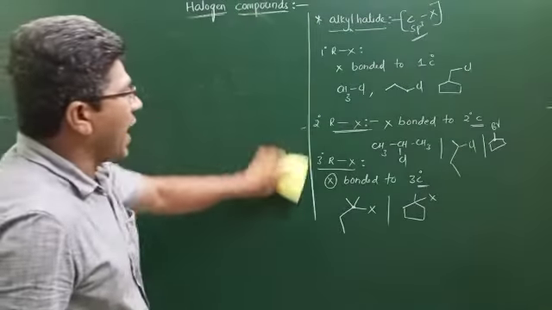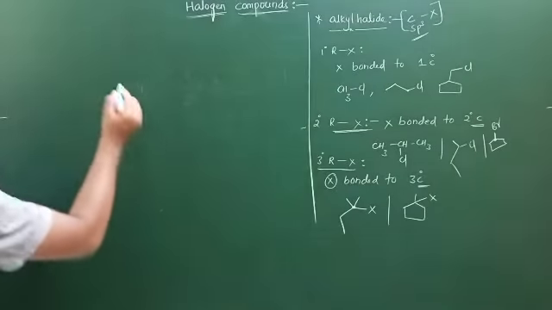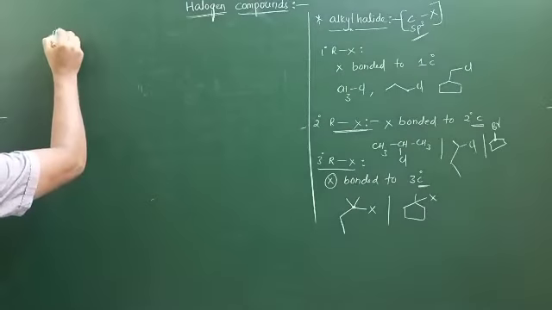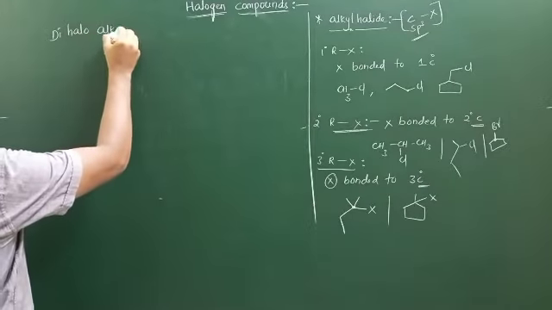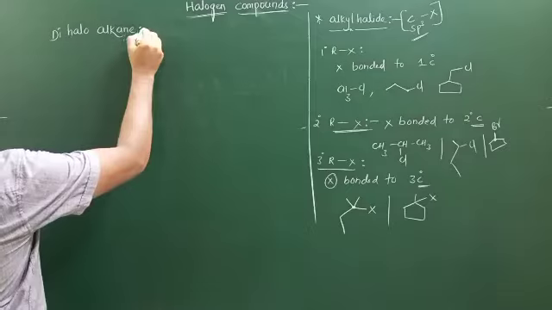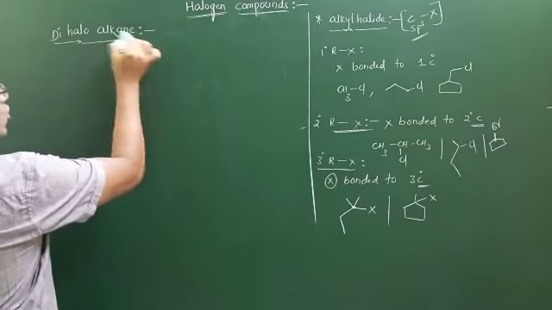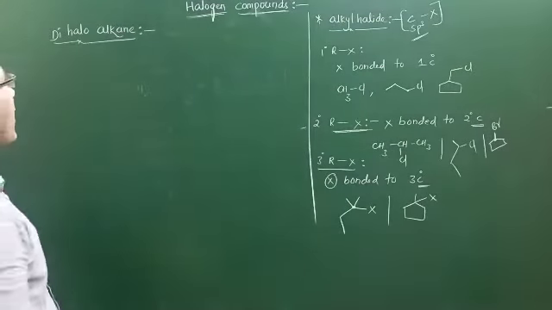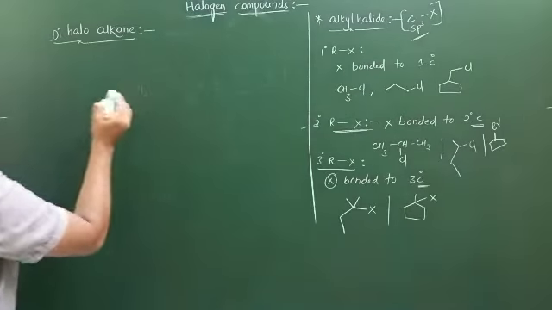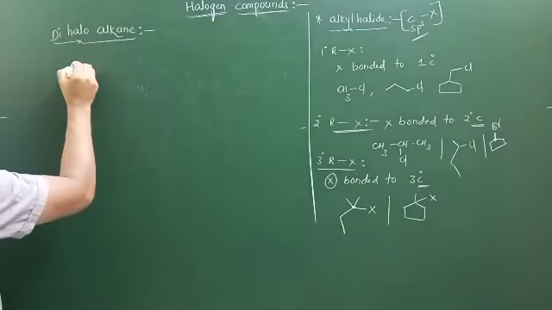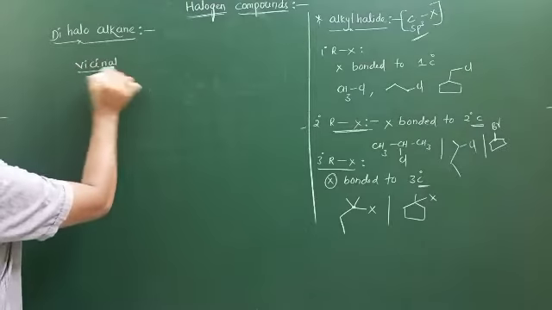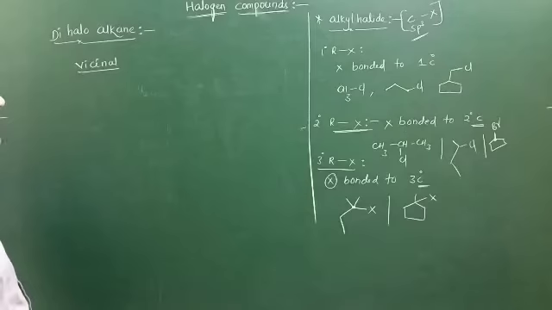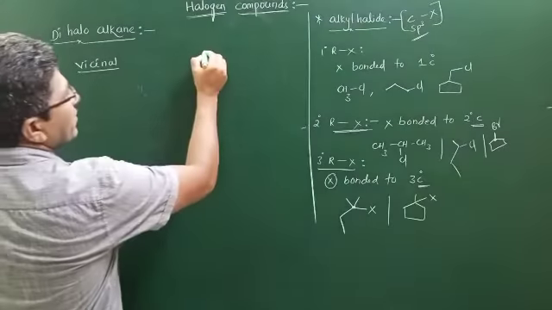Go to next, dihaloalkanes, the second classification. Di means how many halogens? 2 halogens. Again, these dihaloalkanes are classified into, first one, vicinal dihaloalkanes.